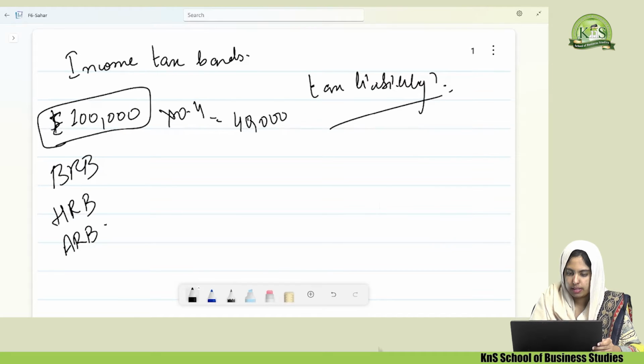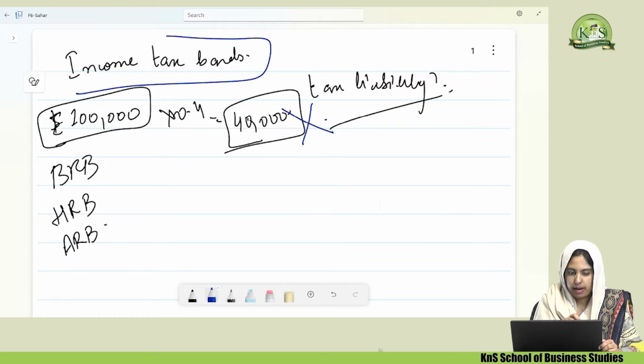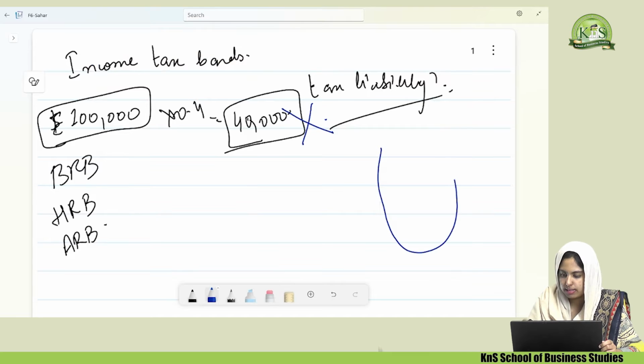So he will take the wrong option in the MCQ or MTQ, whatever you are tested with. This is actually wrong. Income tax bands do not work like this. They work like a glass, a bucket, or whatever container being filled with water.